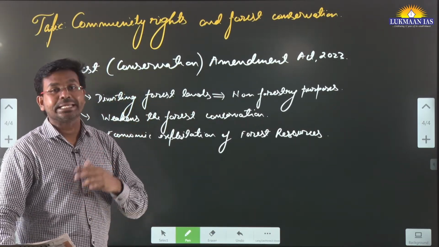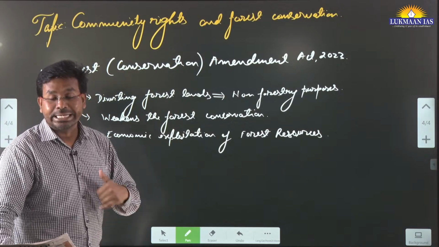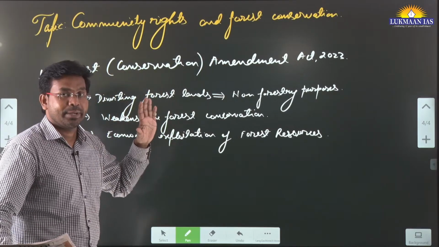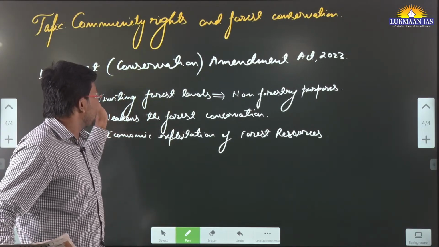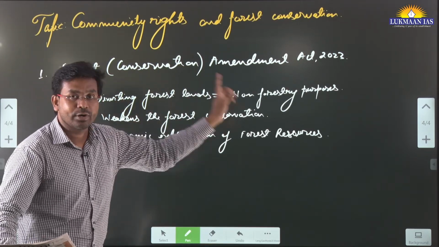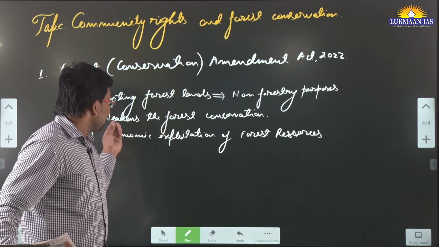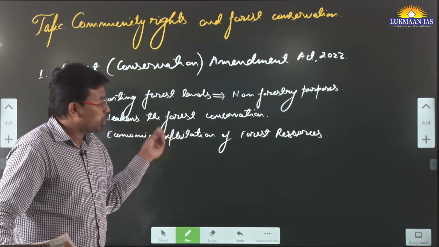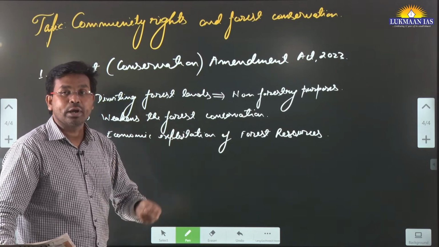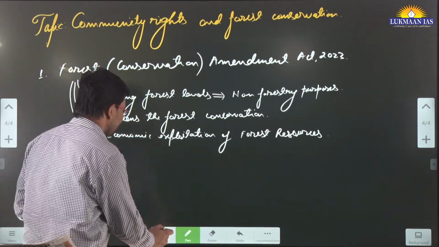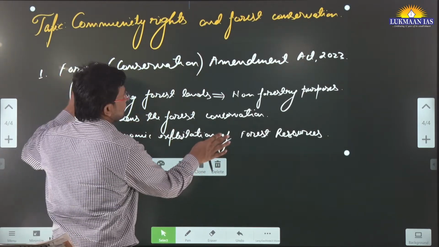So the author criticizes the Forest Conservation Amendment Act. It diverts the forest lands for non-forestry purposes, it weakens forest conservation, and it also allows economic exploitation of forest resources, right?